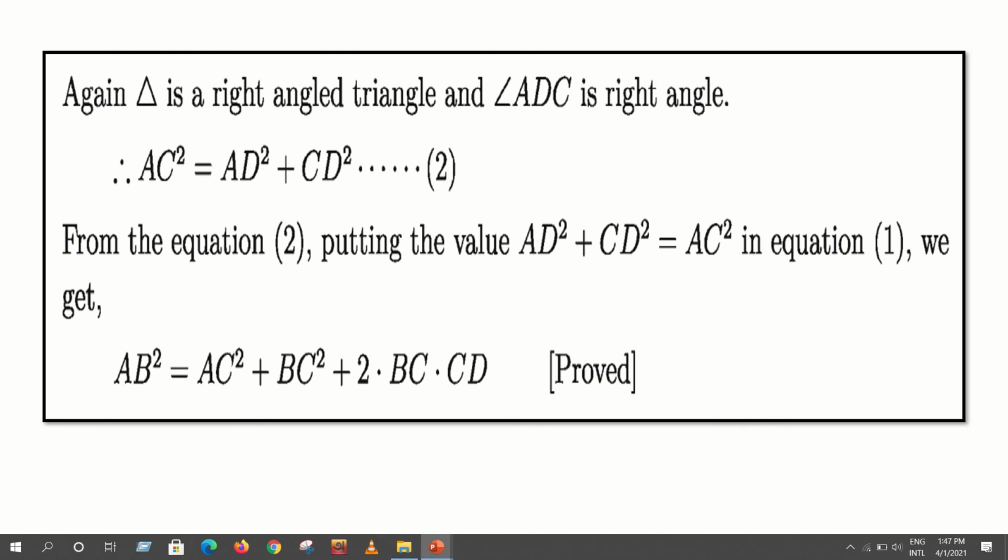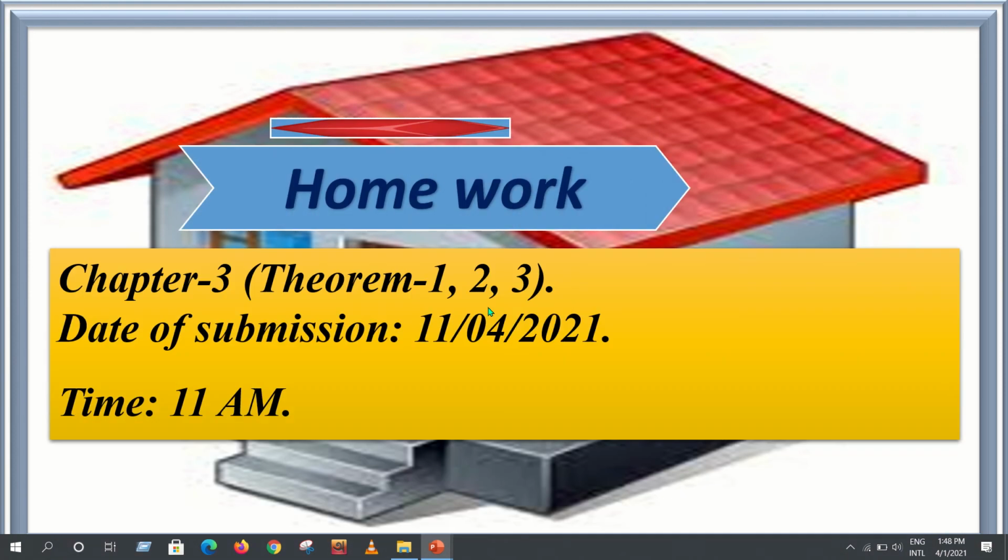Okay. And theorem number 1 and 2: number 1 is Pythagoras theorem and number 2 is Pythagoras converse theorem. These two theorems you have already solved or proved in class 8. Okay. So everybody will solve these two theorems, that means 1, 2, and today's theorem 3. That means homework will be 1, 2 and 3. Clear?